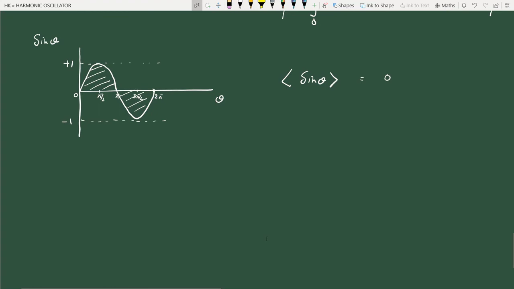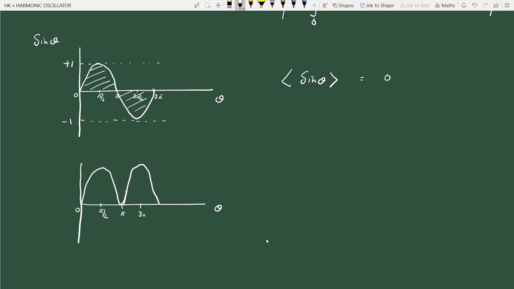What about sine square theta? If you plot sine square theta in the same interval, what you see is that in the first half cycle you have positive values, and in the second half cycle also you have positive values. So this is 0, pi by 2, pi, 3 pi by 2, 2 pi. Both half cycles are positive, and this height is plus 1.